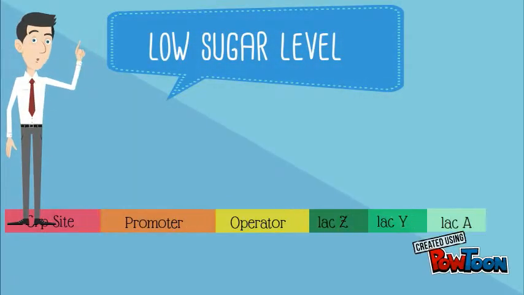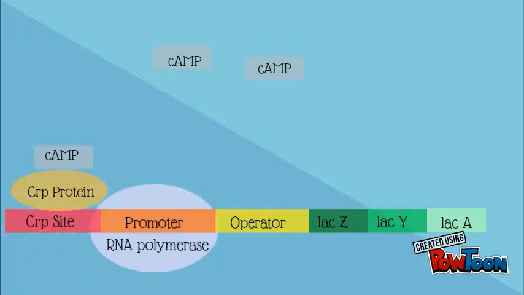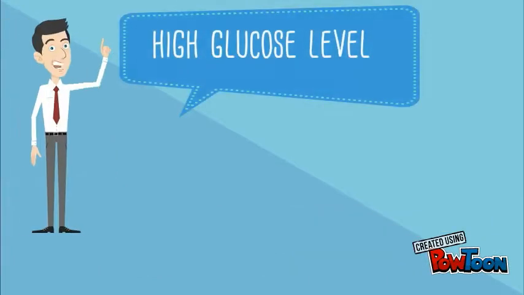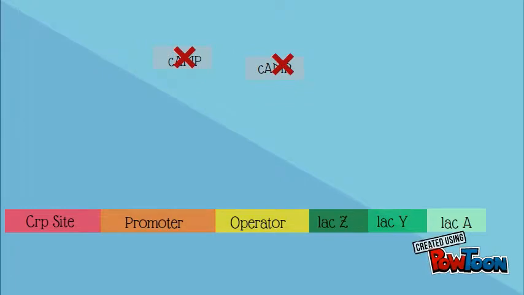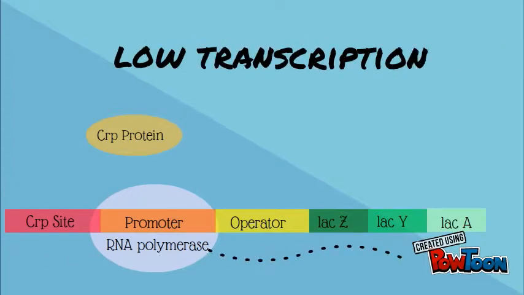When glucose levels are low, cAMP is produced. The cAMP attaches to CRP protein, allowing it to bind DNA. CRP protein helps RNA polymerase bind to the promoter, resulting in high levels of transcription. When glucose levels are high, no cAMP is made. CRP cannot bind DNA without cAMP, so transcription occurs only at a low level.